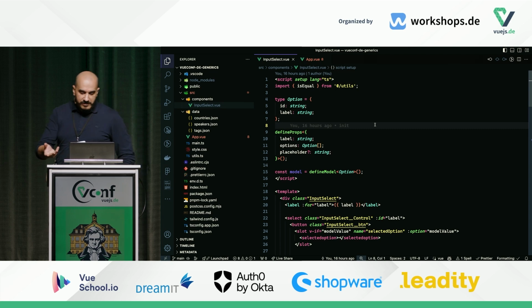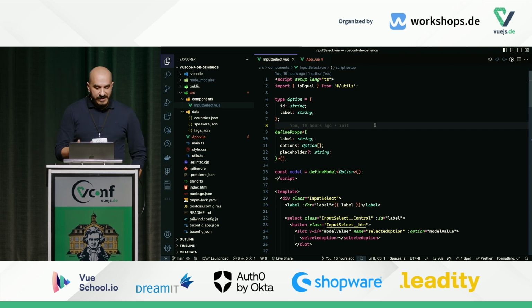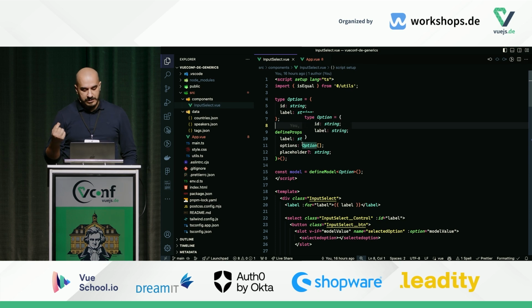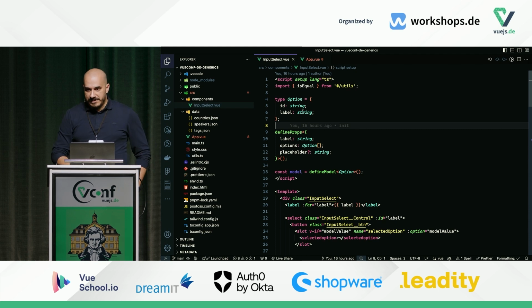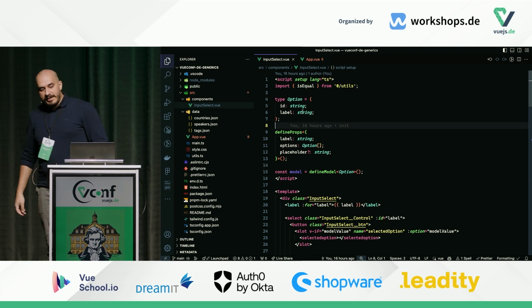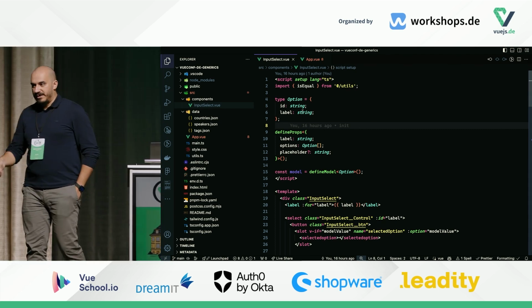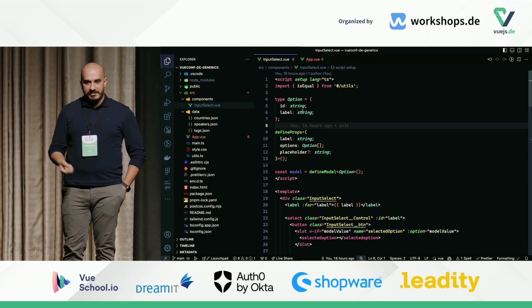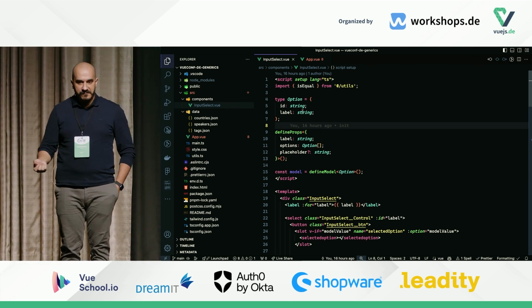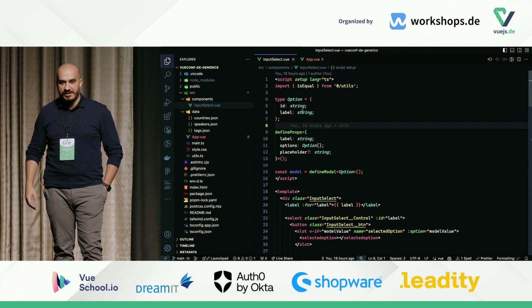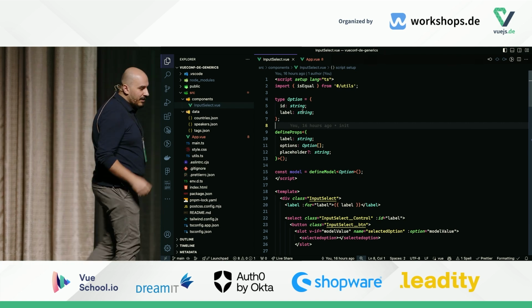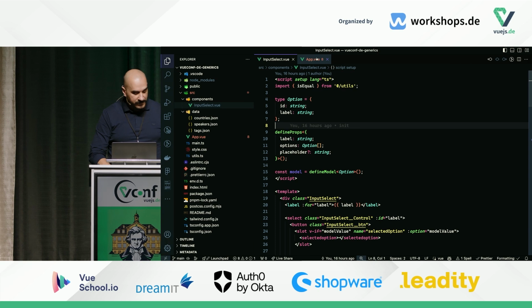So let's go to the input select and figure out the reason. The main reason is we have an options prop that accepts an array of objects typed as an option type, which only accepts ID and label. Would you agree that this limits the reusability of this component? You can only pass an array of objects that look like this. You can't pass your own things. You can't pass an array of strings, right? So this limits how you can use this effectively.